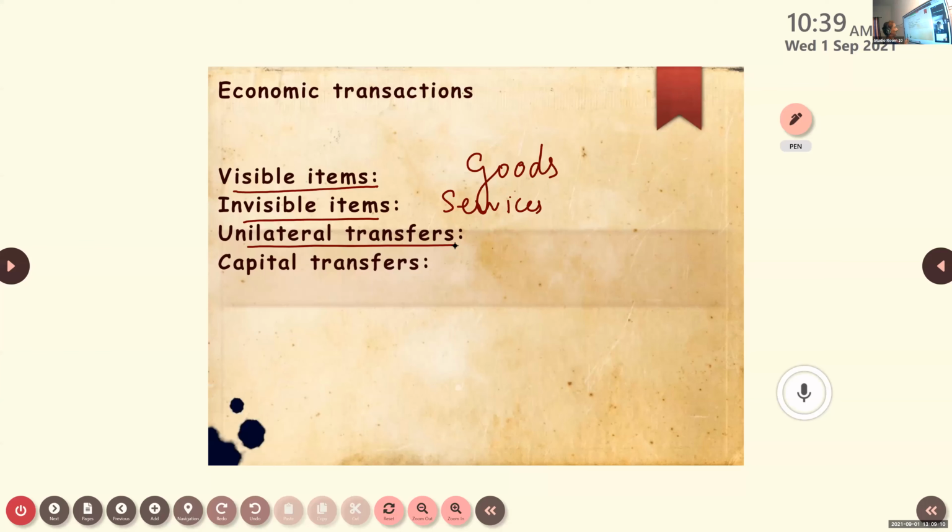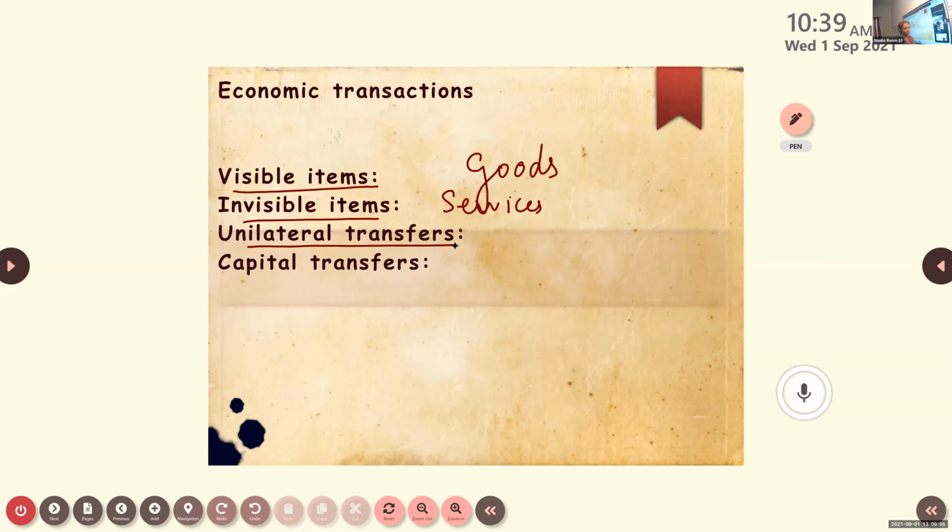Maybe the help you're giving is not only help. Sometimes some natural calamity or something happens in another country. For example, you might have heard that our government has given some help to other countries, maybe to Nepal, where a landslide happened. Because of that, the government has given some aid to them. So can we expect that they will pay it back to us? Can we expect that they should return this to us? Can we expect it or not, when we are giving help?